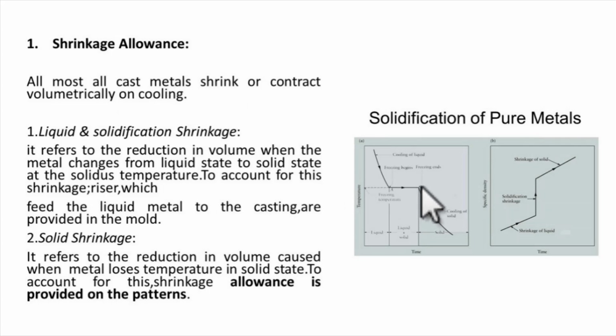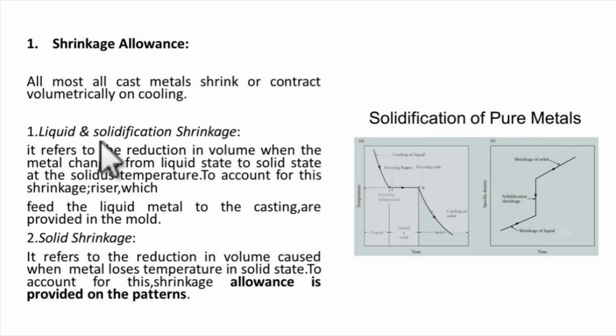Now this is the cooling graph. It shows that from here the liquid starts cooling. The temperature is coming down in this direction, and this is the time. First of all, the liquid will cool down to some temperature, and at this temperature phase transformation will start. And we all know that during phase transformation the temperature will be constant. During this process some volume will decrease, and during this process also some volume will decrease.